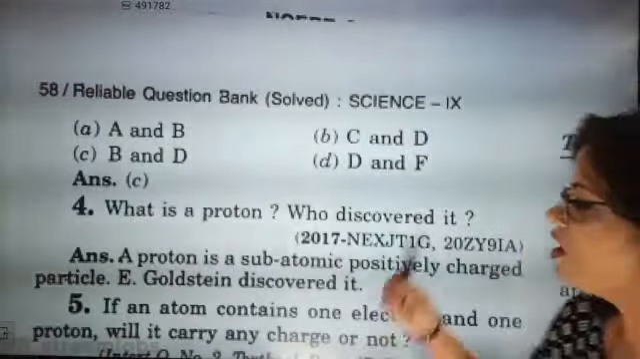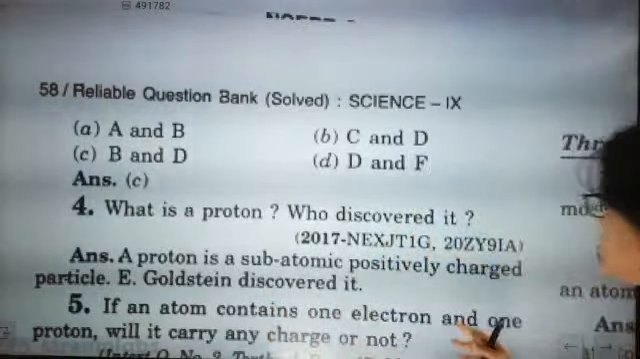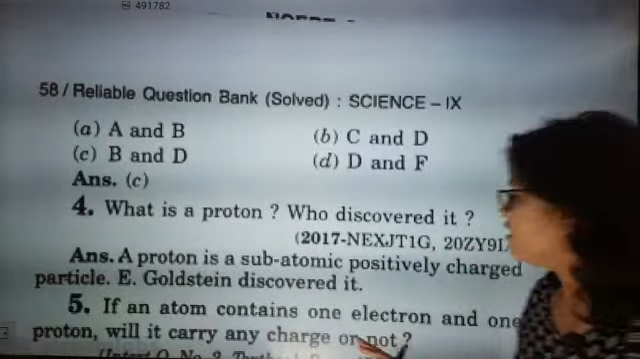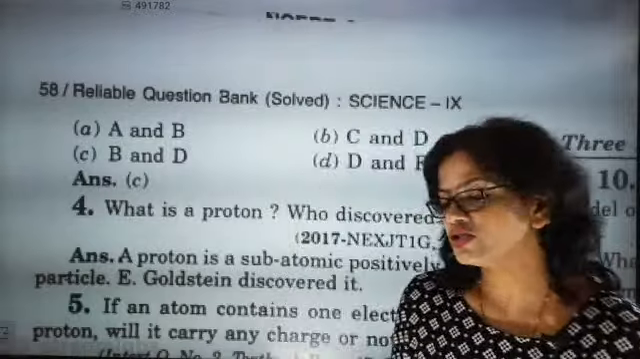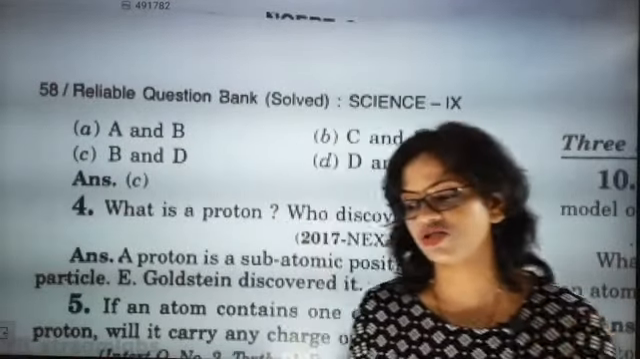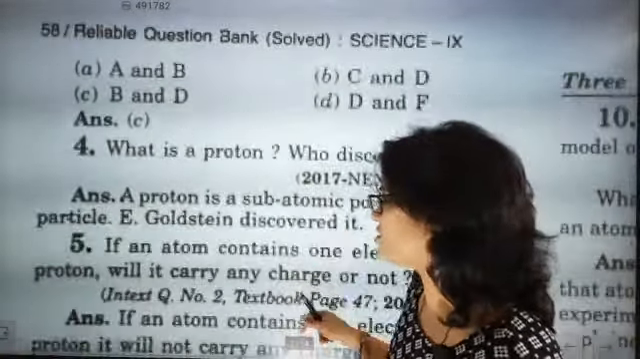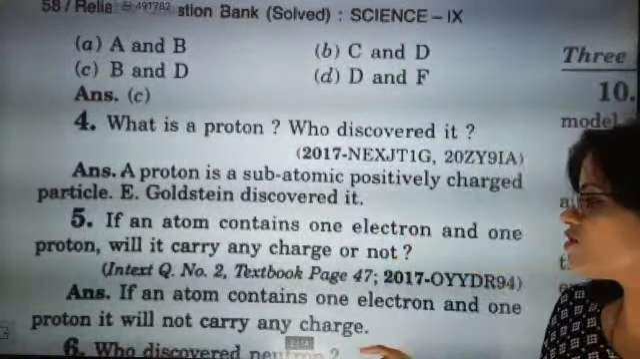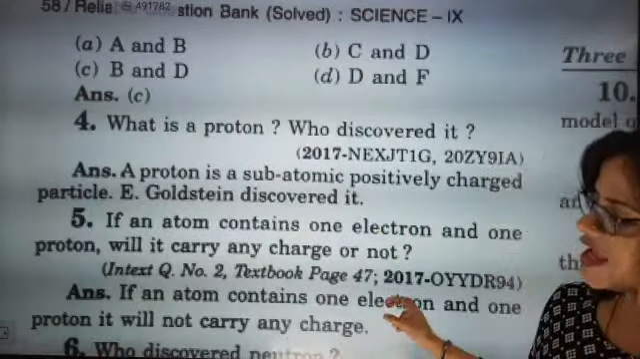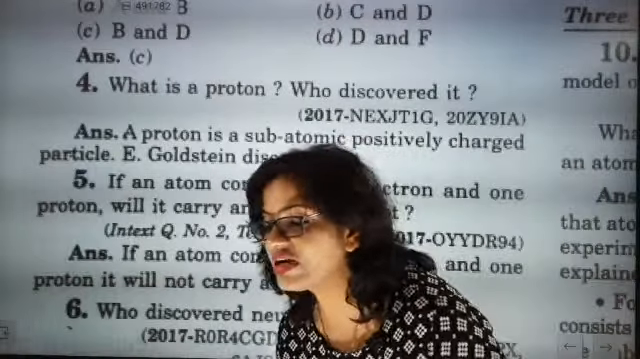Come on, let's have a look. If an atom contains one electron and one proton, will it carry any charge or not? 100%, when the number of positive charges is equal to the number of negative charges, with one electron and one proton, it will not carry any charge because it will be electrically neutral.